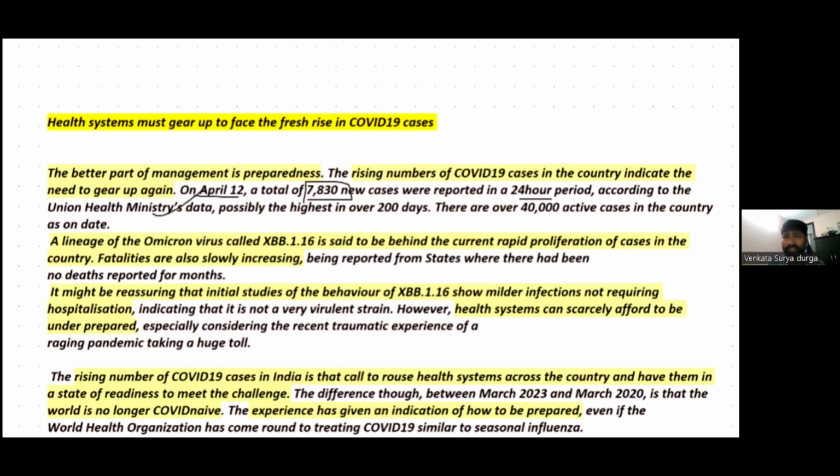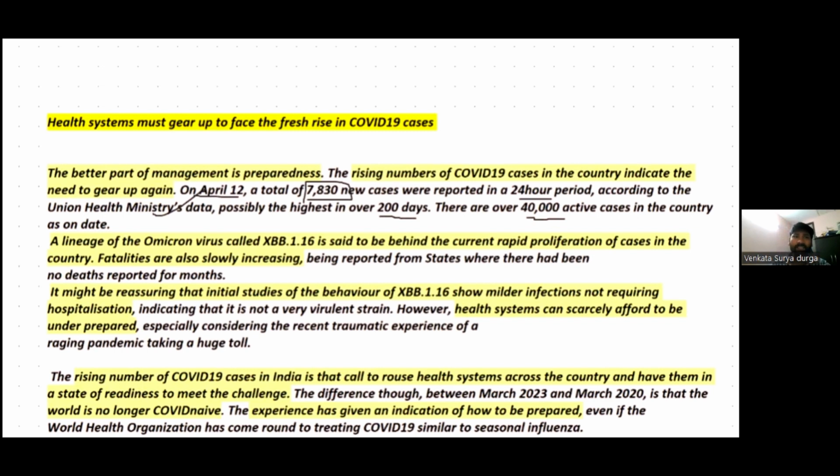This is almost a 200 percent increase in the number of cases. And in India, there are over 40,000 active cases. Therefore, it is important for India to have enough healthcare preparedness to deal with any emergency medical situation.